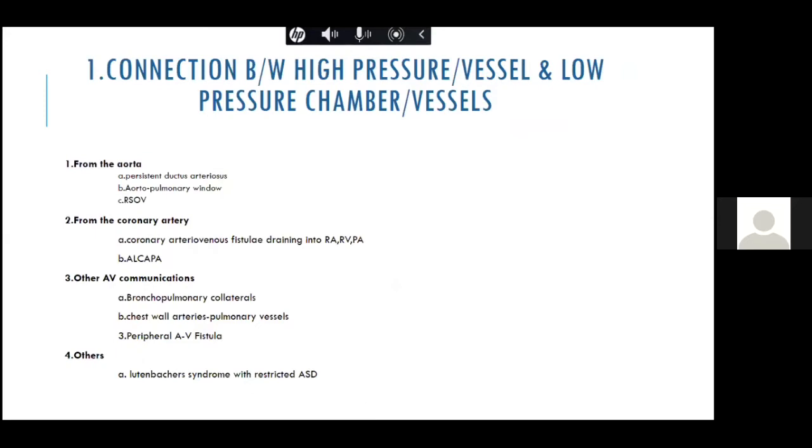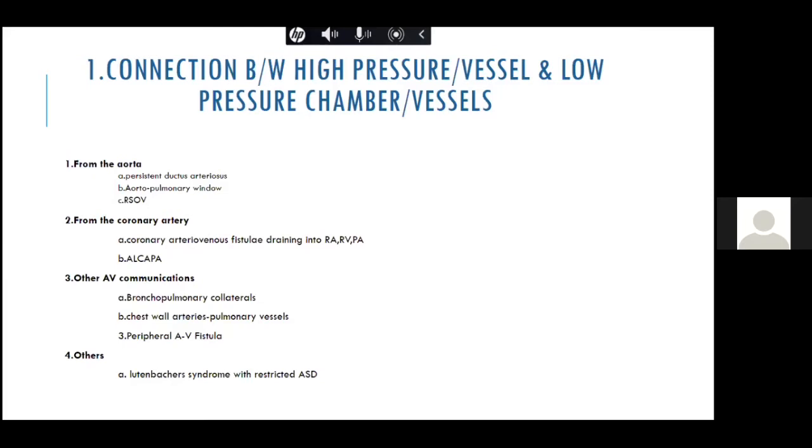Now, again, let's discuss in a little more detail. It can be a connection between a high pressure vessel and a low pressure vessel. As an example, from the aorta to the pulmonary artery, from the high pressure of the aorta to the pulmonary artery, as in patent ductus arteriosus, aortopulmonary window, and from the rupture of sinus of Valsalva into the right atrium or the right ventricle.